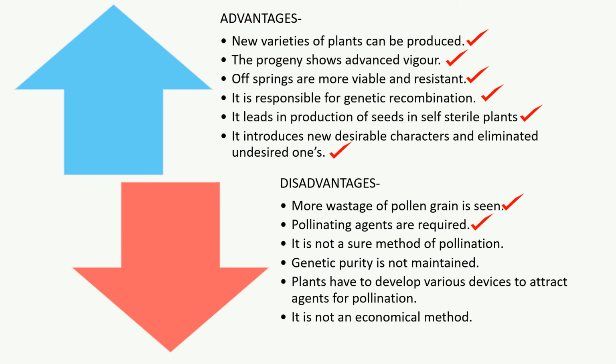We will be seeing about the agents of pollination in our next video. Cross-pollination is not a sure method of pollination, and it does not maintain the genetic purity. Also, plants have to develop various devices to attract agents for pollination. Thus it is not an economical method. This completes the types of pollination.